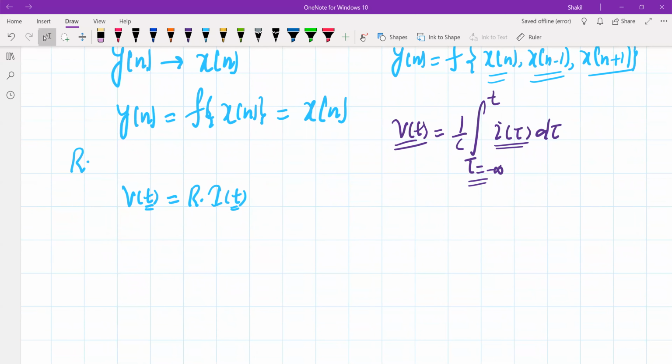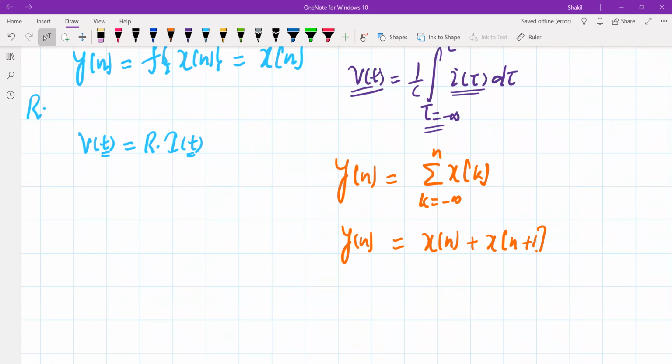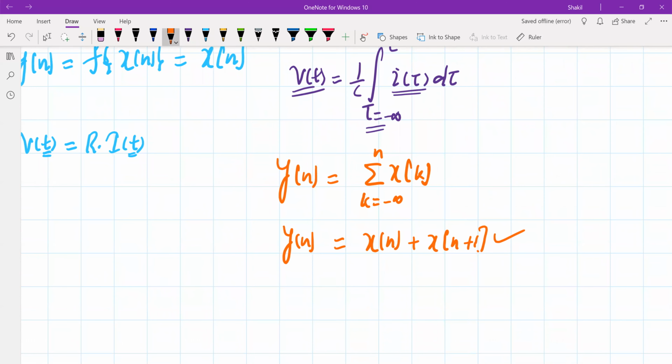In the same way, the summer that I just showed above is an example of a dynamic system. This is a summer. Similarly, another example of a dynamic system is x of n plus x of n plus 1. This is again a dynamic system, although this is non-causal.